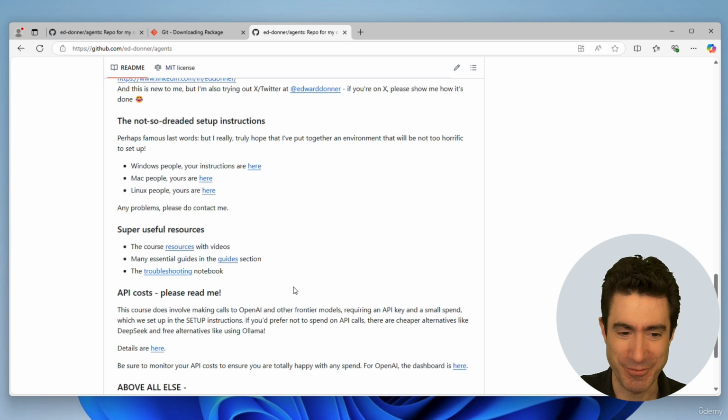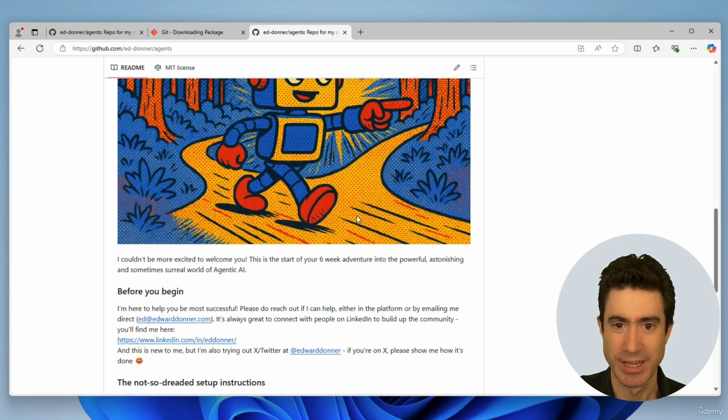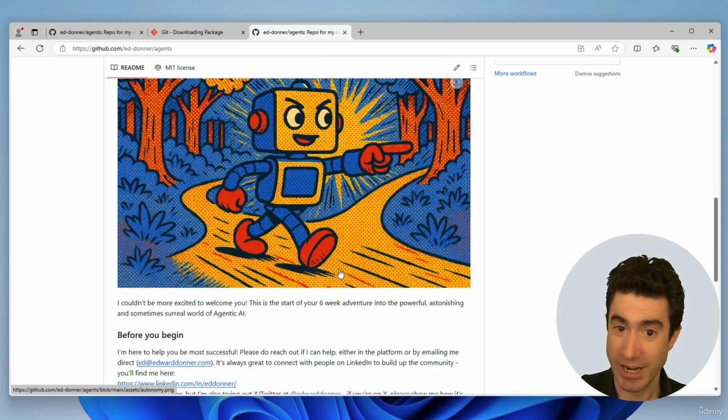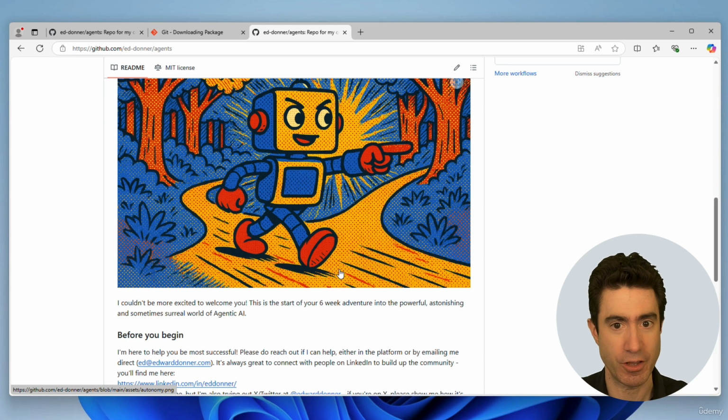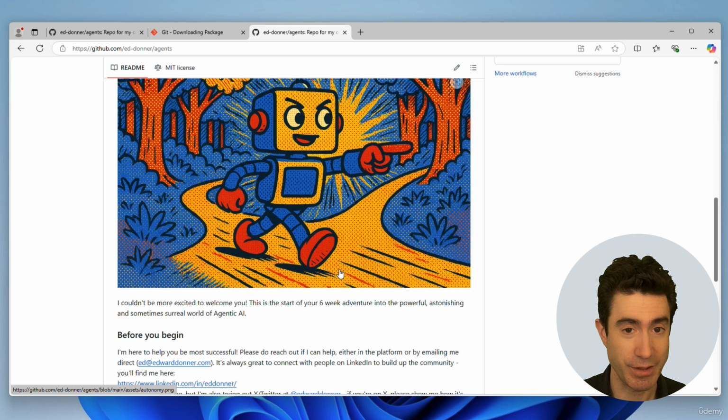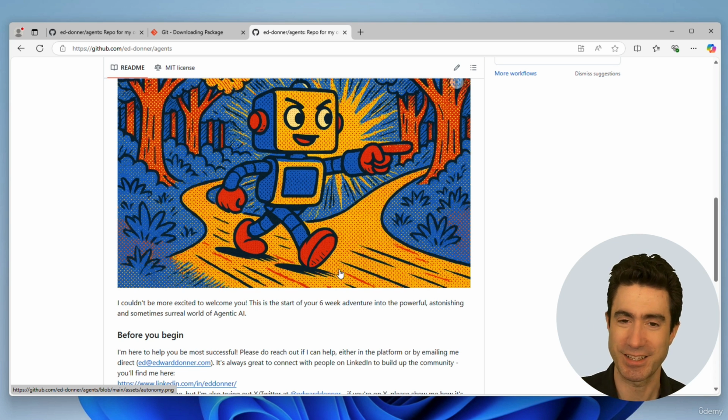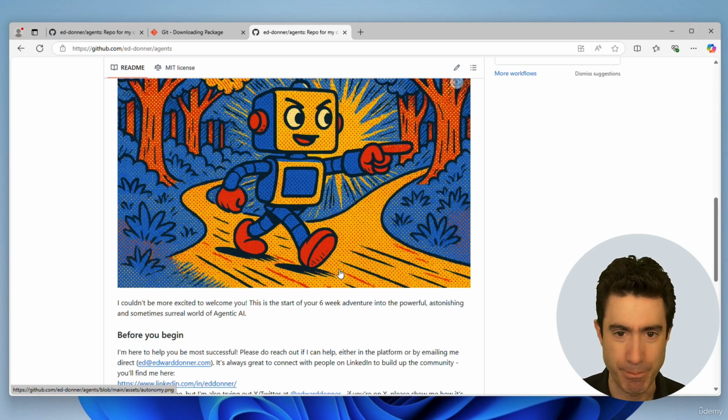There's also lots of useful things. And most importantly, there are links to the setup instructions: the Windows setup instructions, the Mac and the Linux ones. I'm not going to take you through them right now, because this will be a living, breathing document that I will keep updated as people hit problems. But you should go through that and have that side by side. If anything, that's going to be better than this video. See this video as bringing it to life, but the instructions will be bulletproof.